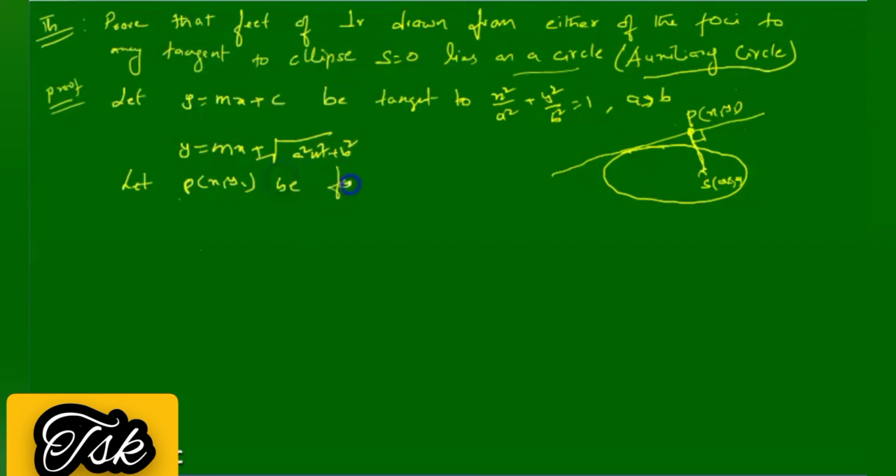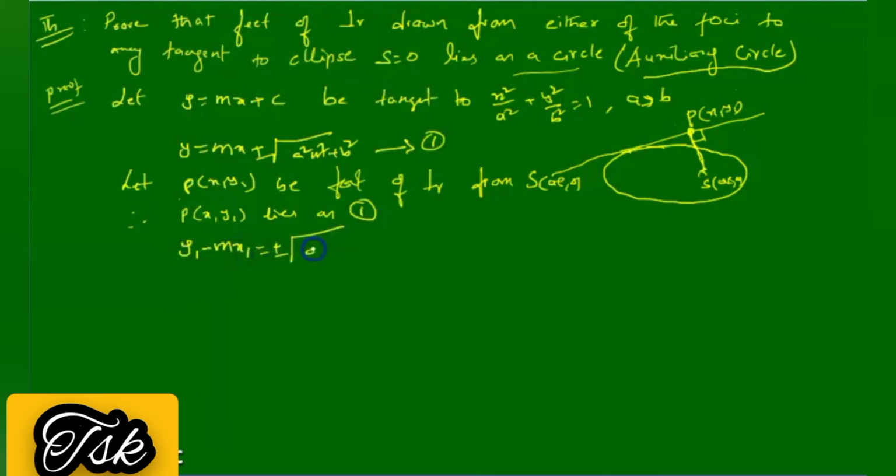So I take one point, (ae, 0), from any one of the foci. So P(x1, y1) is the foot of the perpendicular from (ae, 0). Therefore, P lies on the tangent, so I can write y1 equals m x1 plus c, so y1 minus m x1 whole square is equal to a square m square plus b square.